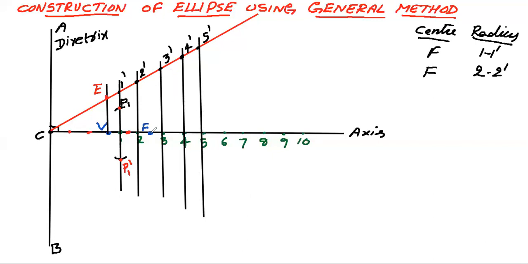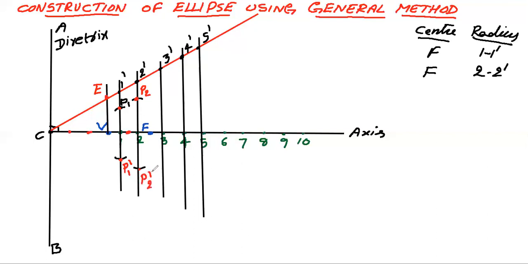So take F as center, measure 2 2 dash using the compass, and draw again two arcs, cutting the same 2 2 dash line. Now you will get the intersection points. Take this point as P2 and this intersection point as P2 dash.